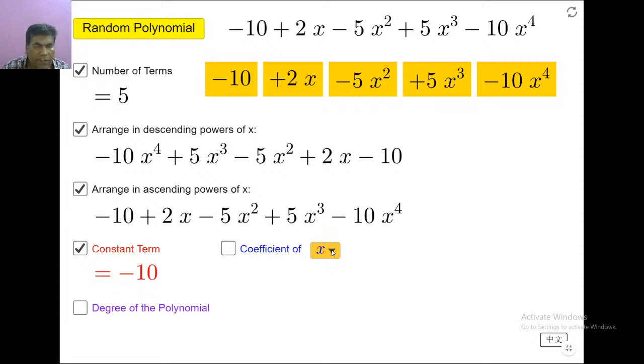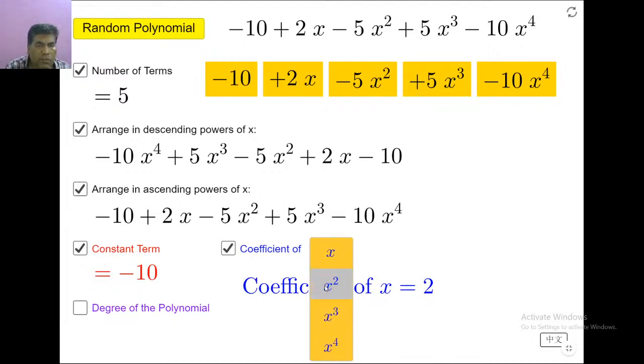You have 5 terms, but x is present only in the term plus 2x. For this, what is the coefficient? Always better to mention the symbol. So the coefficient is 2.